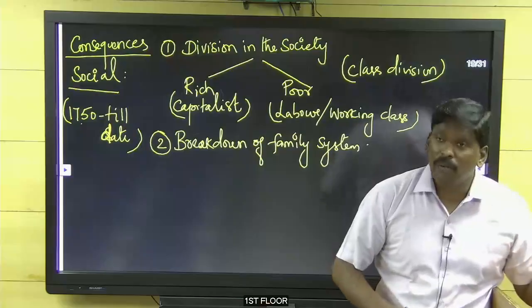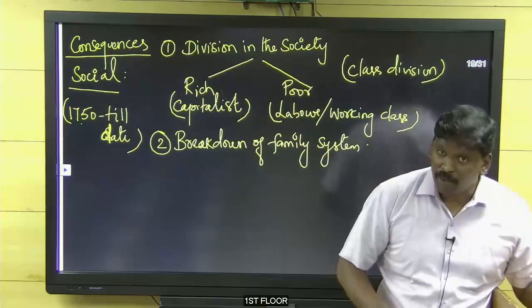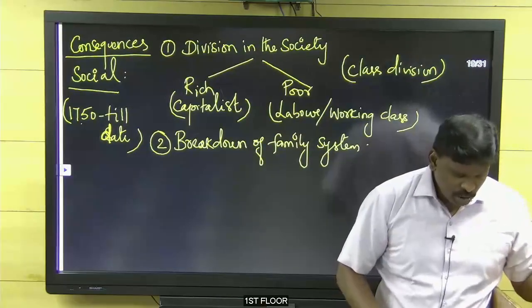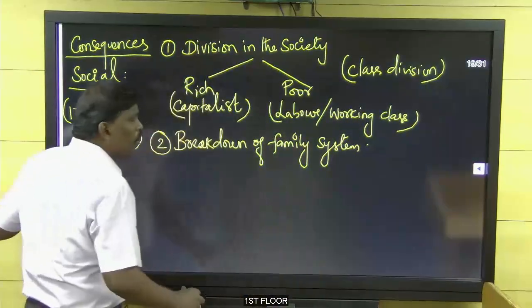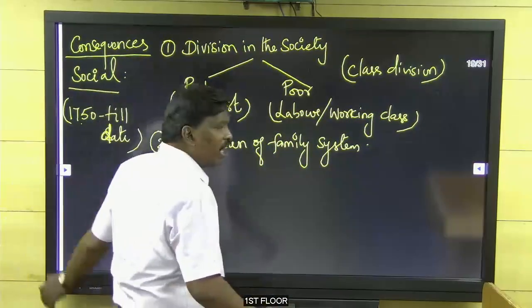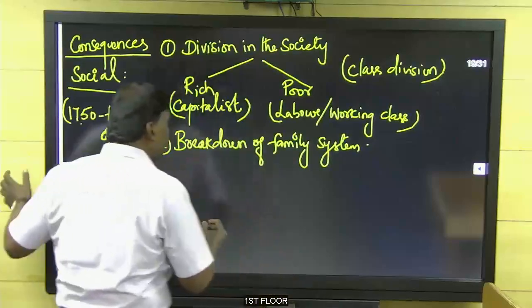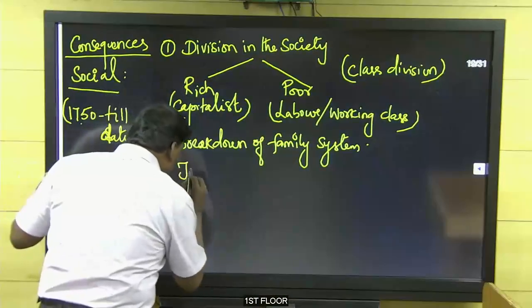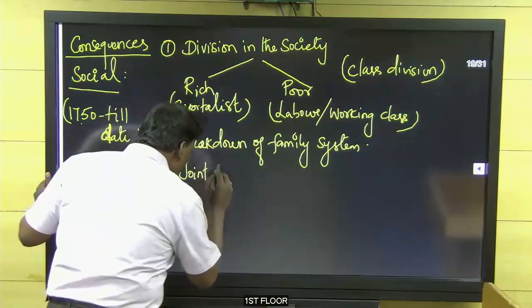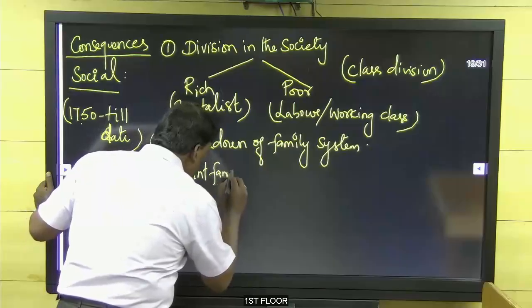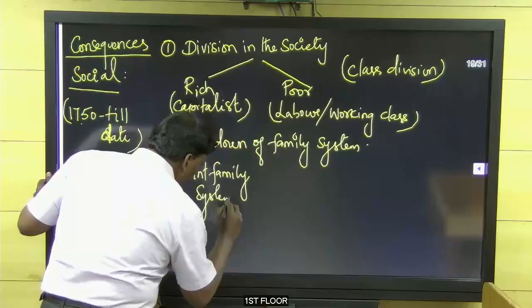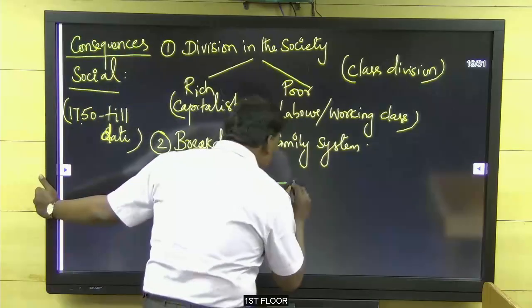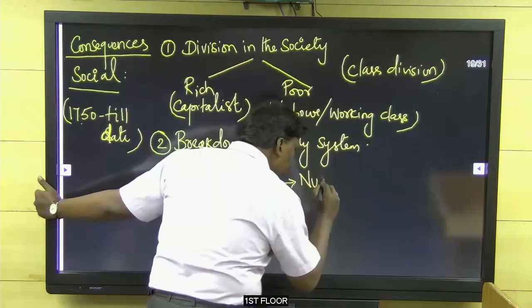Why? Livelihood, very good. Money, job, opportunities. Yes, and anything, very good. So the industrial revolution broke down the family system from what? From the joint family system to the nuclear family system.